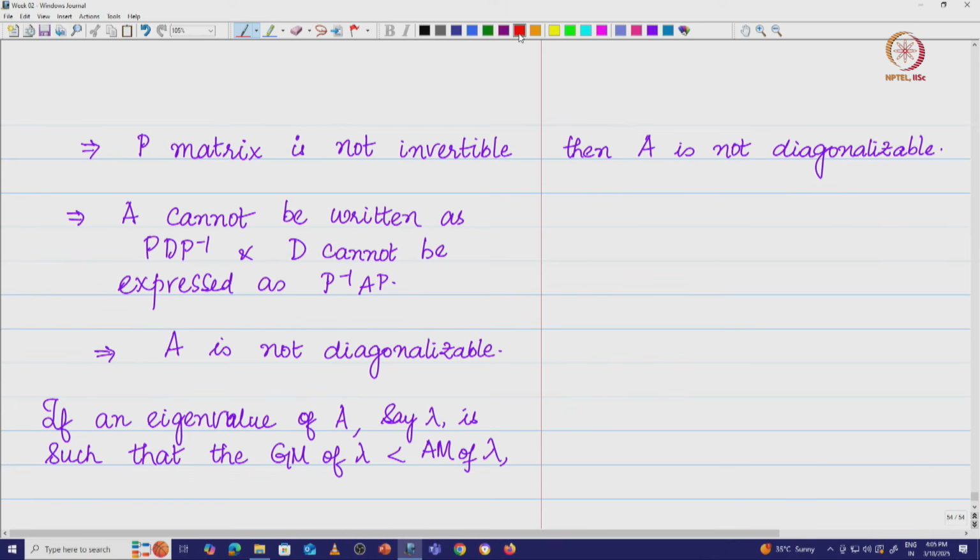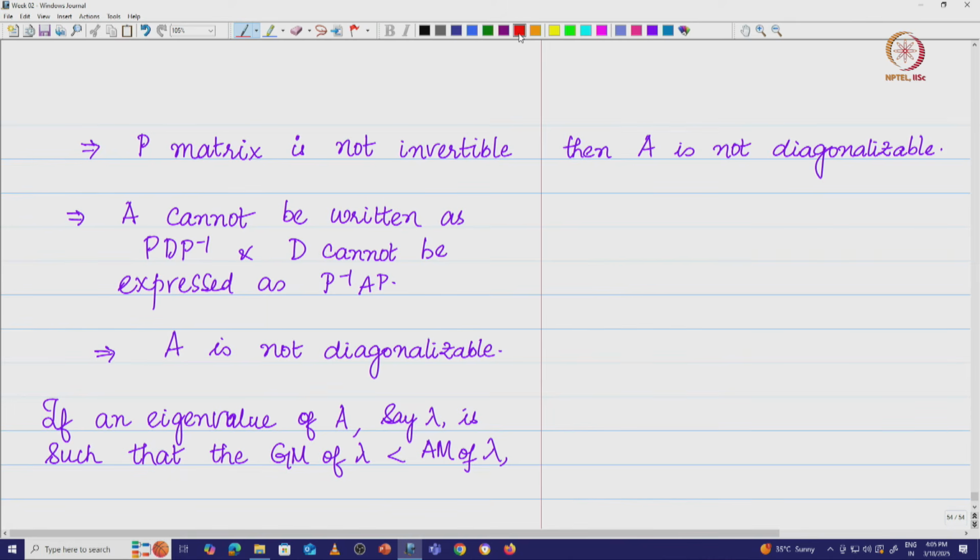We also had a case where the eigenvalue of, say, a 2 by 2 matrix is repeated, and we figured out that there is an insufficient number of eigenvectors. That means the eigenvalue was deficient, we said.